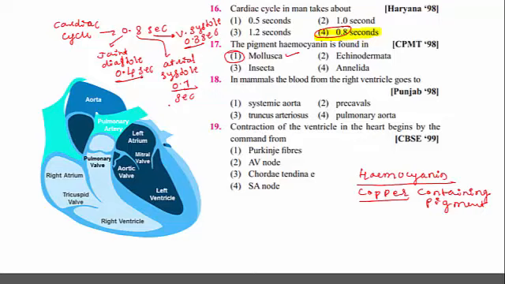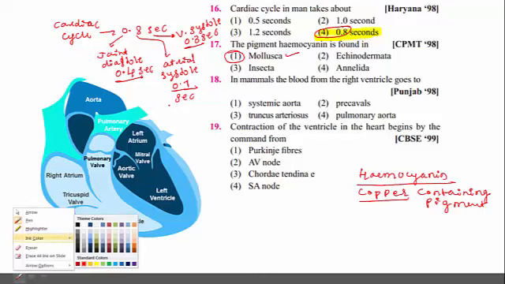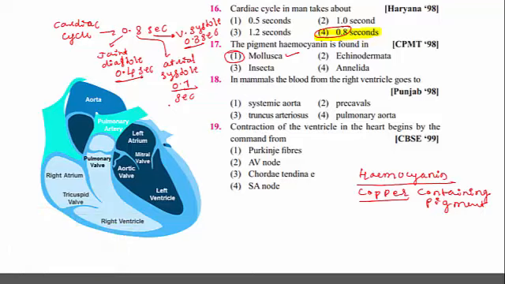One interesting fact about the hemocyanin that you must remember is that when the blood is subjected to deoxygenation, it is rich in carbon dioxide, then the hemocyanin becomes colorless.